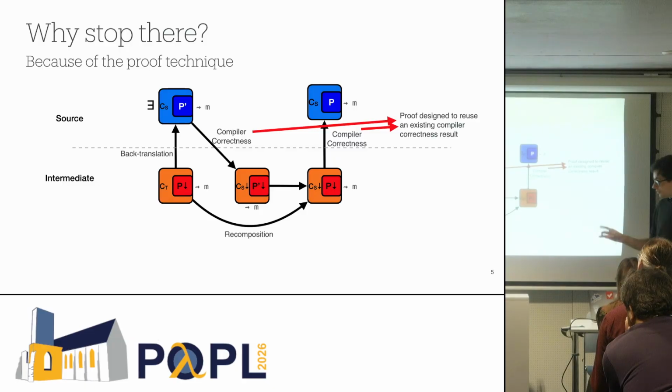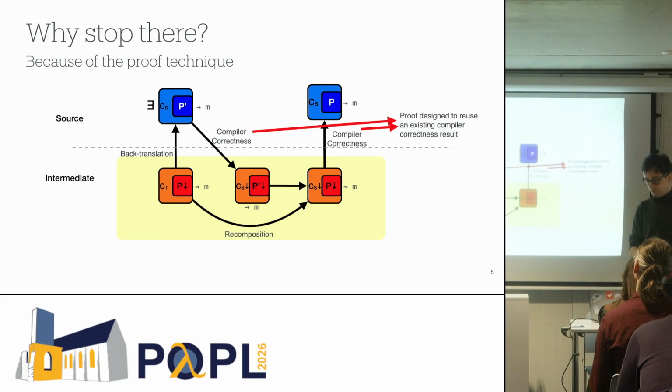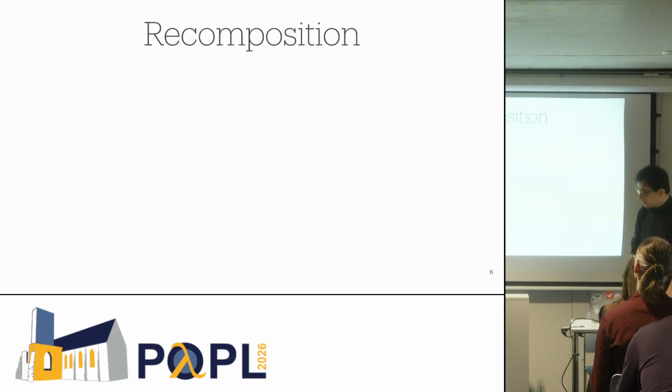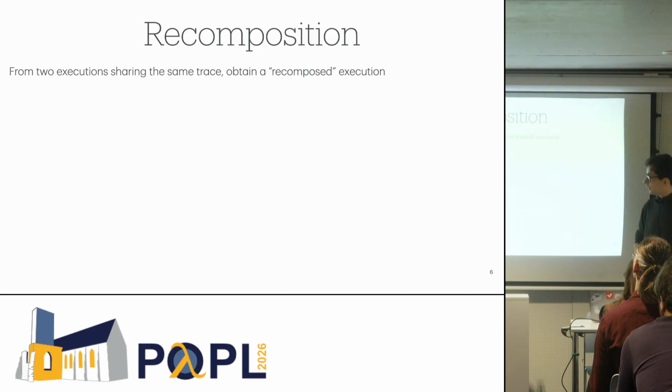Unfortunately, recomposition, which we use here at the intermediate level, is the source of the issue, and we cannot use it right away at a lower level. So why is that? For this, I will explain a bit how we proved recomposition. Again, we start from two executions of different programs that share the same trace, and we obtain a